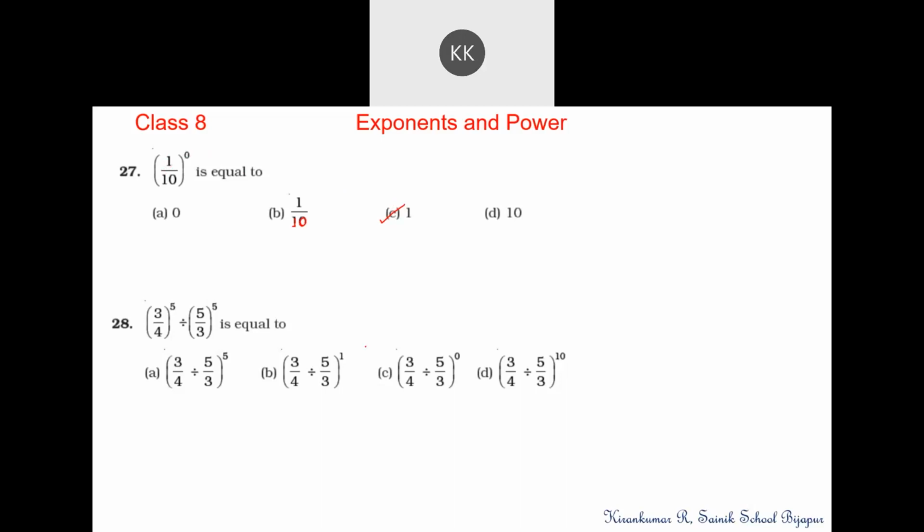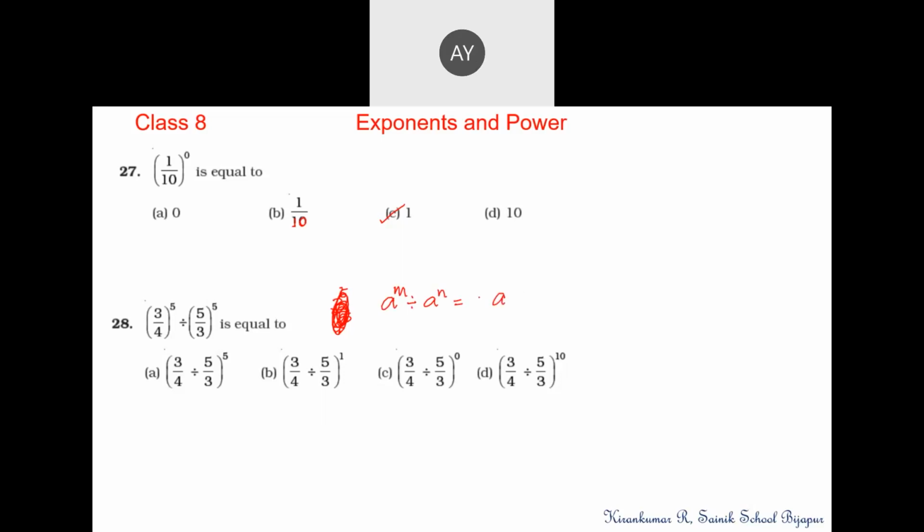Question 28. This has to be simplified since the bases are different. How do we simplify this? Option A. This is 3 to the power 5 by 5 to the power 5, and the reciprocal of 5 by 3 to the power 5.